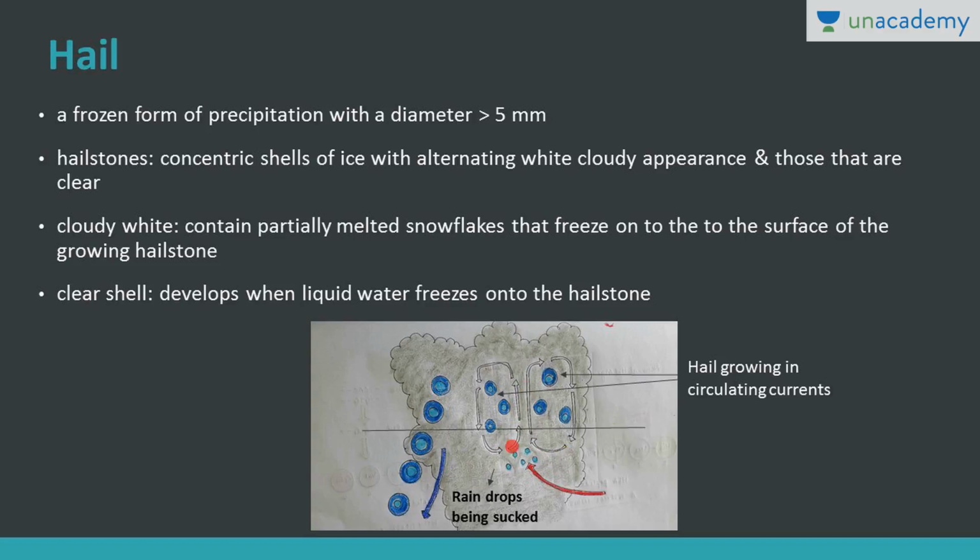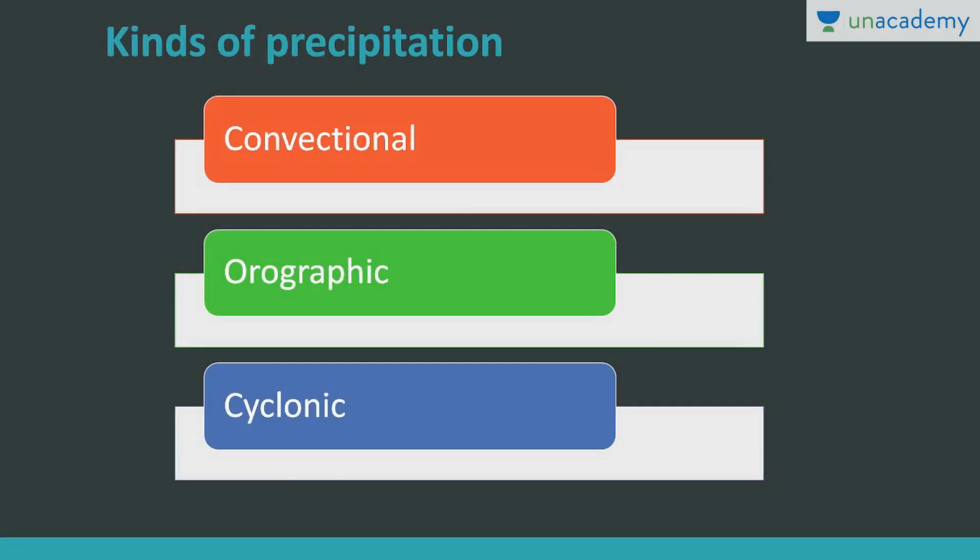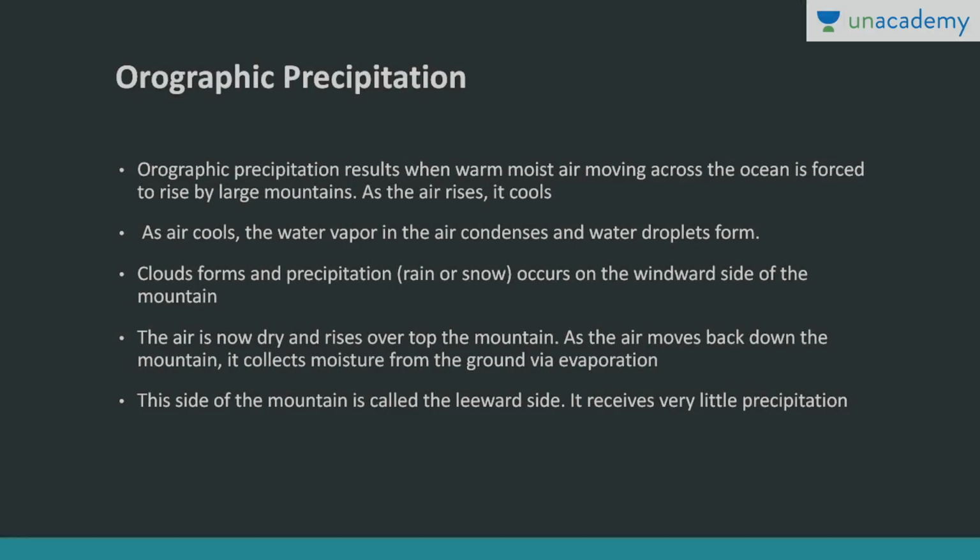So these hails, they grow in circulating currents, and gradually they increase in size and then they fall as hailstones. Now, the kinds of precipitation. There are three kinds of precipitation. One is convectional rainfall, the other one is orographic rainfall, and the third one is cyclonic rainfall. So let's discuss each in detail.